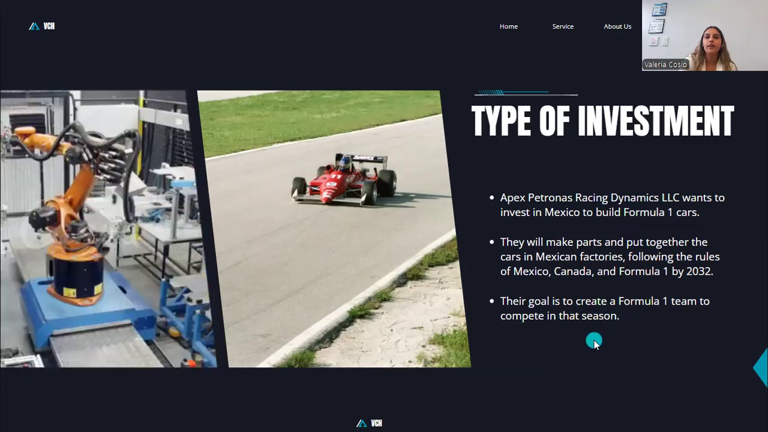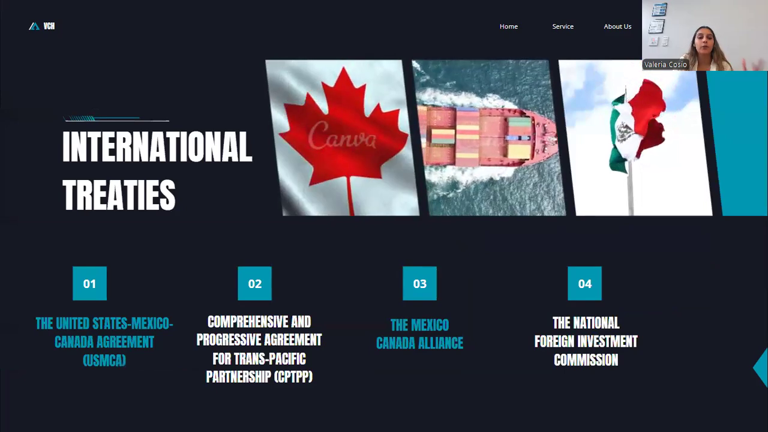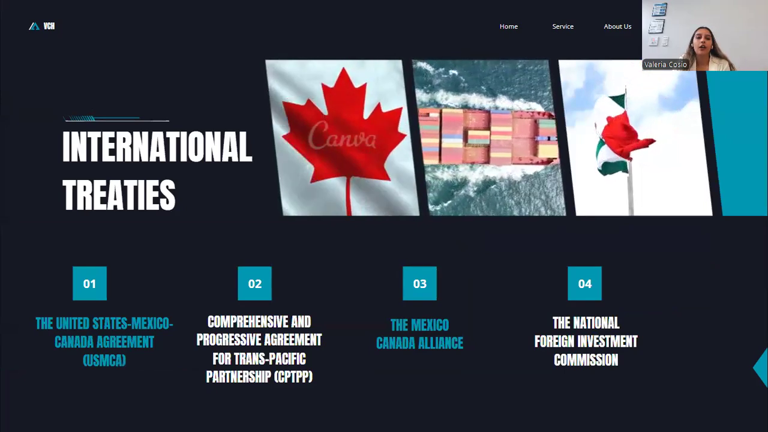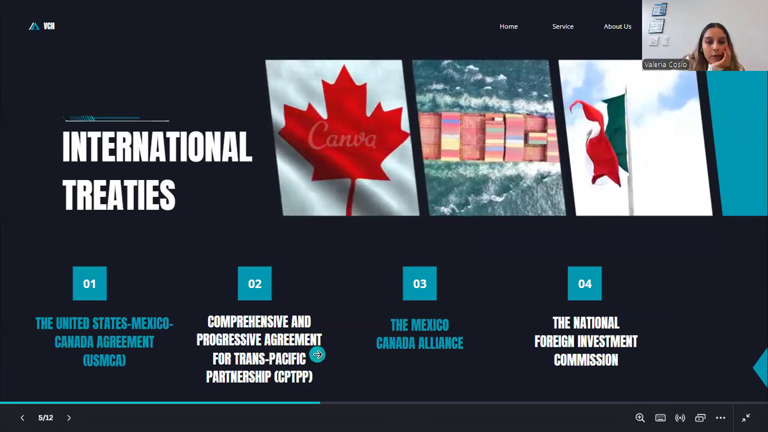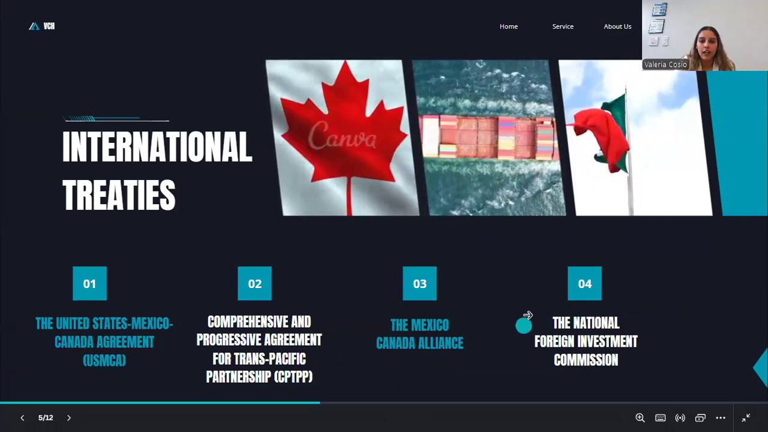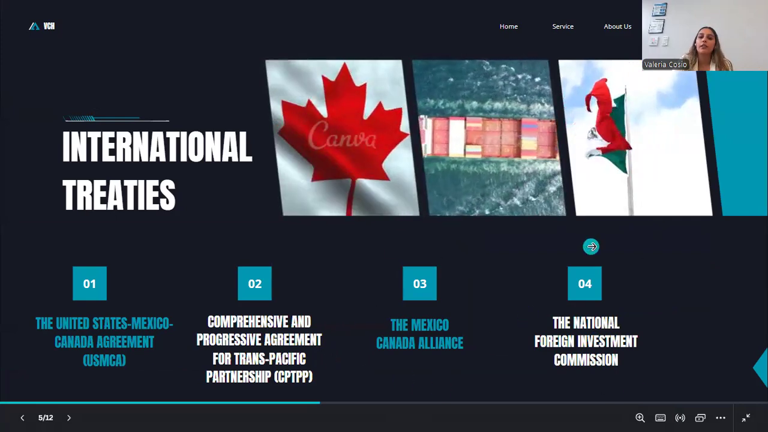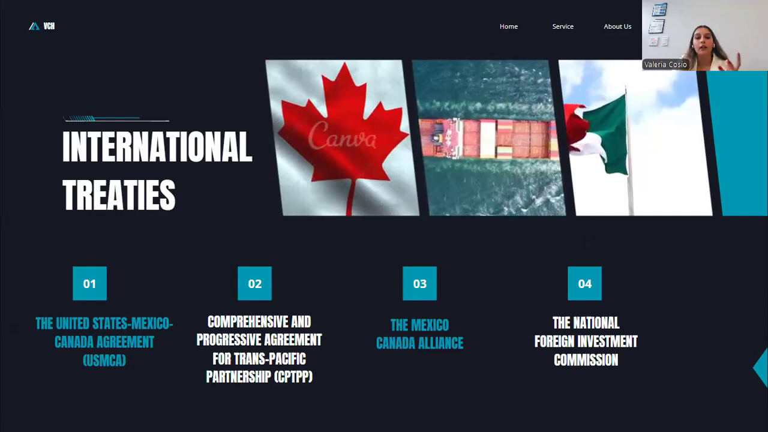In this way, the international trade agreements that we will use for this expropriation are the United States, Mexico, and Canada Agreement, the Comprehensive and Progressive Agreement for Trans-Pacific Partnership, the Mexican-Canadian Alliance, and the National Foreign Investment Commission. These four are going to help Canada enter and compete with Mexico, and also in case of arbitration, they can enter these international trade agreements.